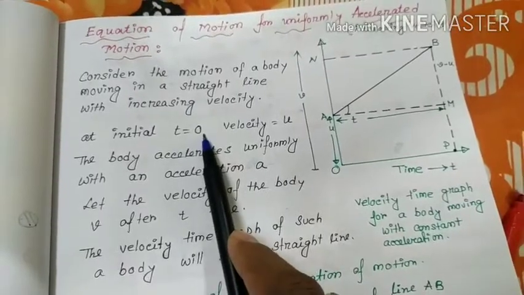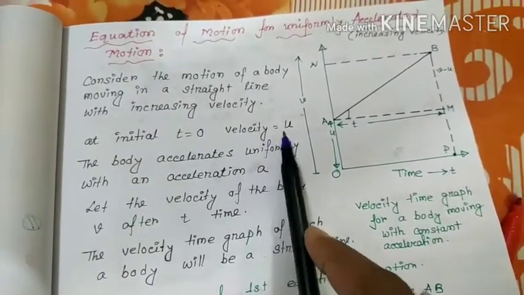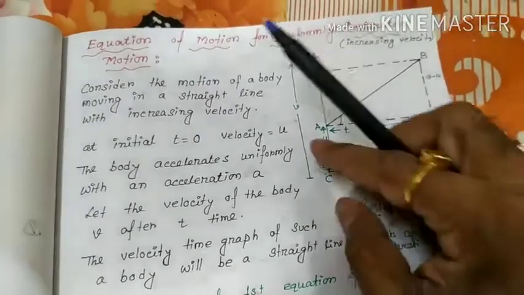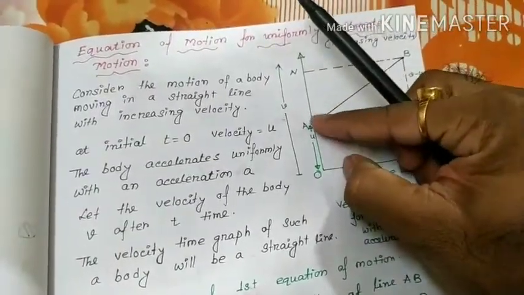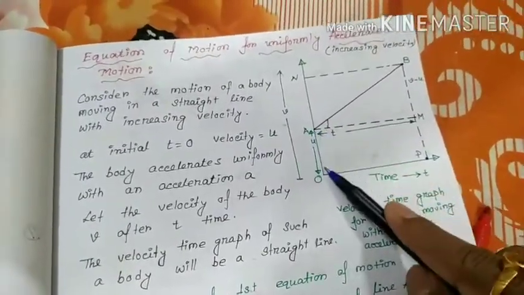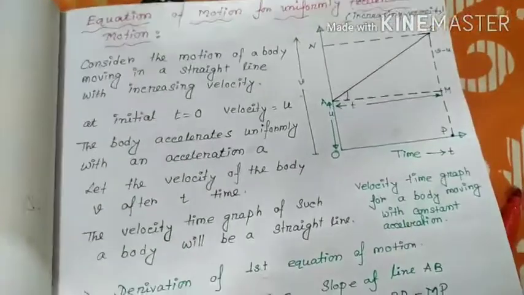At initial time t equal to 0, velocity is equal to u. At initial t equal to 0, velocity is u, this is the u. Right friend, this is u, this distance OA is u.